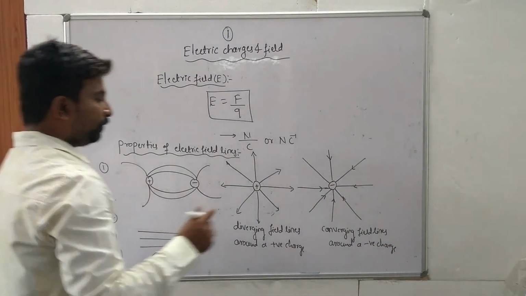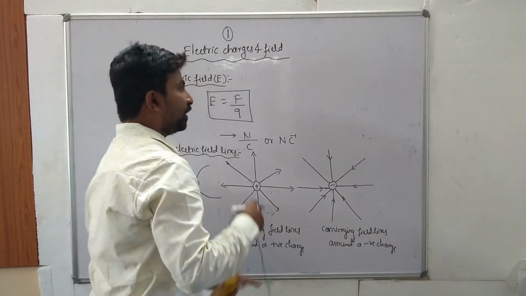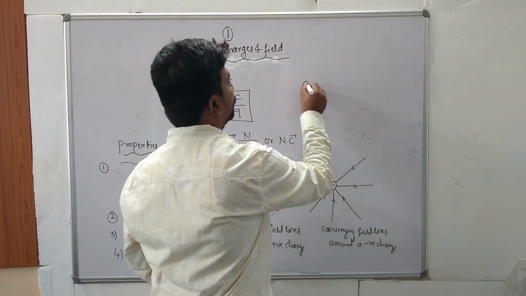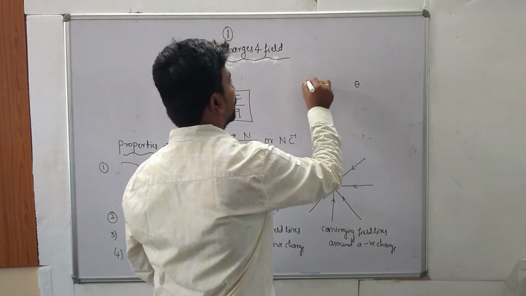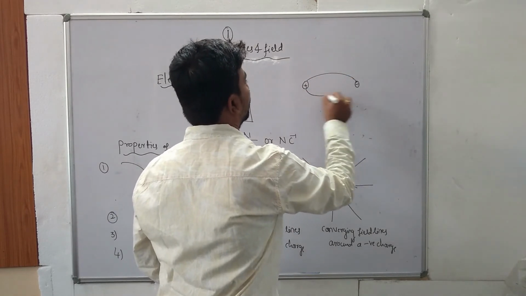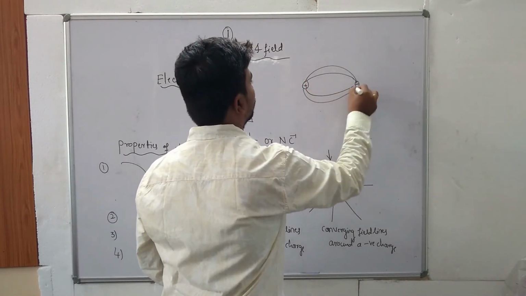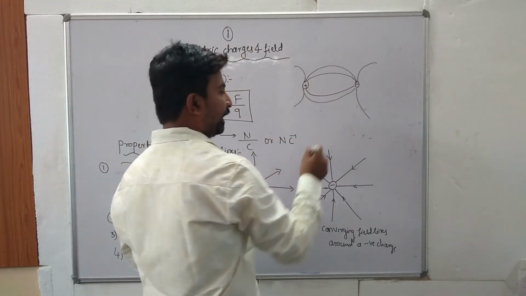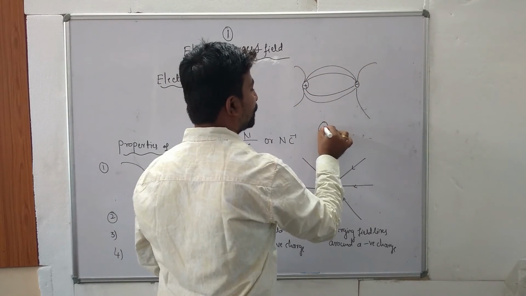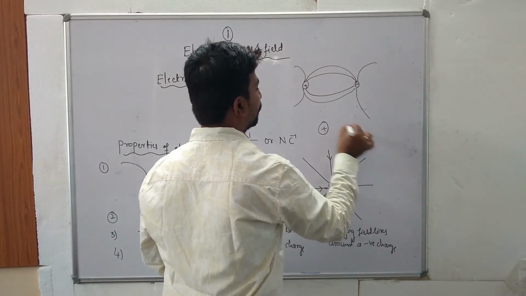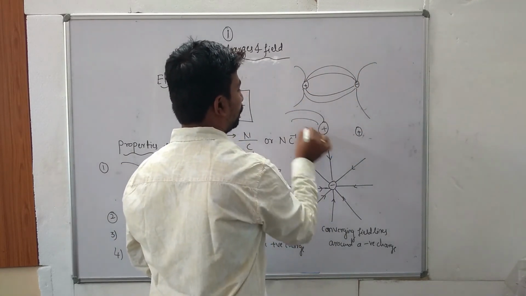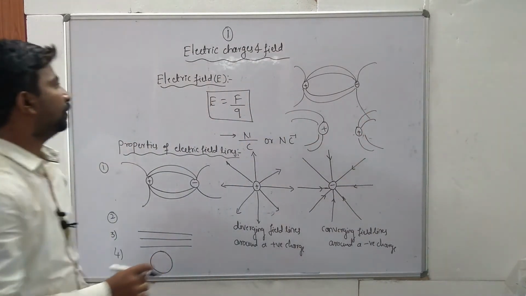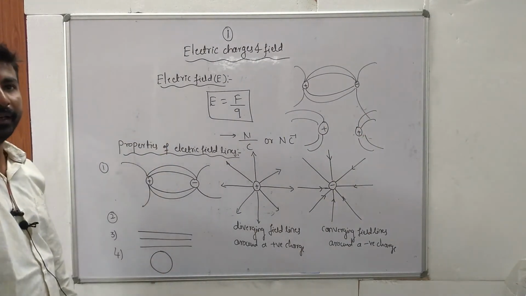Suppose draw the electric field lines around two equal and opposite point charges. So positive charge and negative charge, you can write like this. Then draw the electric field lines around two equal positive point charges, like this, isn't it?